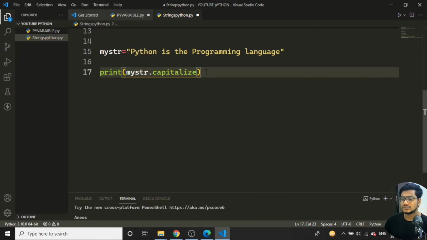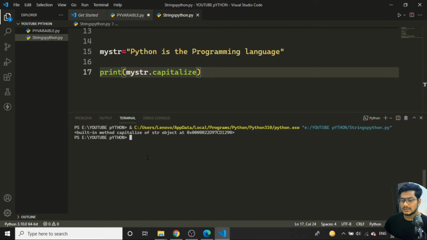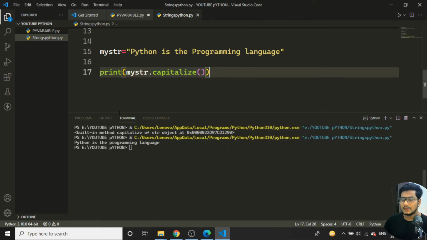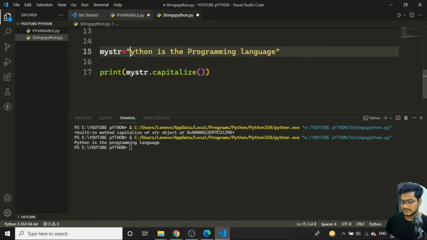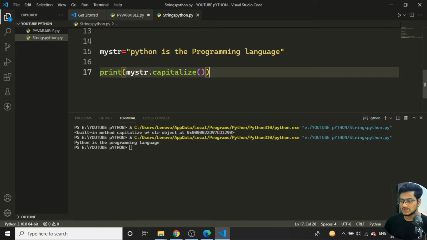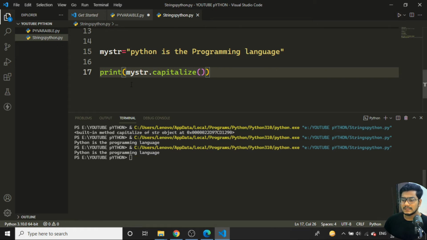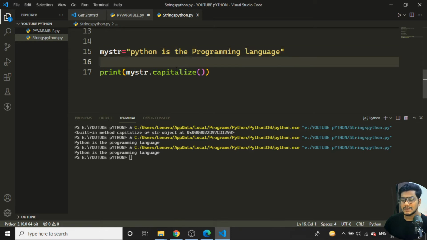Suppose I use the capitalize function. Once I use it, I'll run the program. Here you can see the built-in method capitalize for the string object, so I need to call it like this with brackets. When I run the function, you see the output: Python is a programming language. If there is a small p inside my str and I run again, you can see the starting letter of the sentence is getting capitalized. That is the use of the capitalize method.